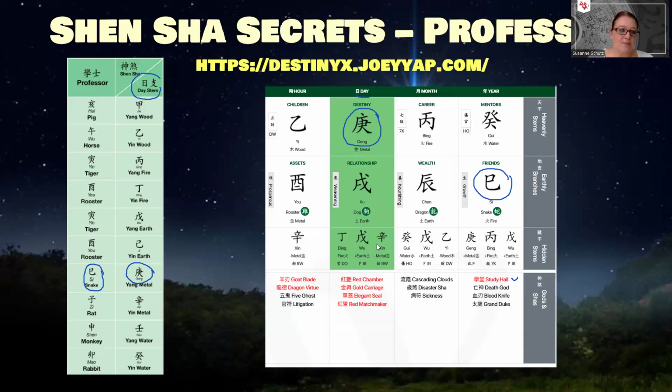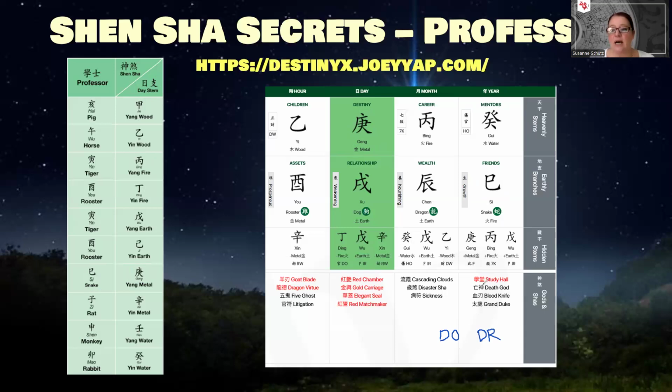Now, ideally, we want to see two particular stars in the same pillar as this Professor Star. So either the direct officer, DO abbreviated, or direct resource, DR. So we want to see either or maybe even both, ideally in the same pillar.